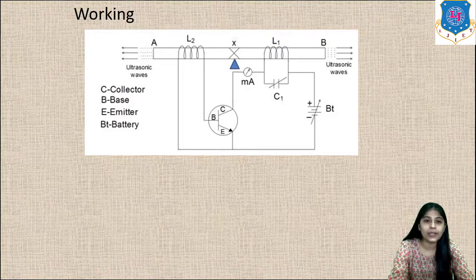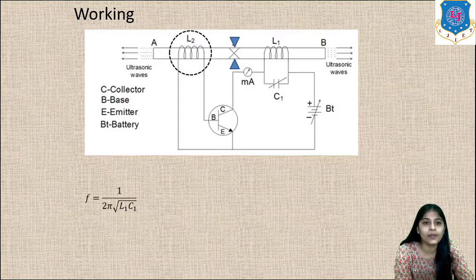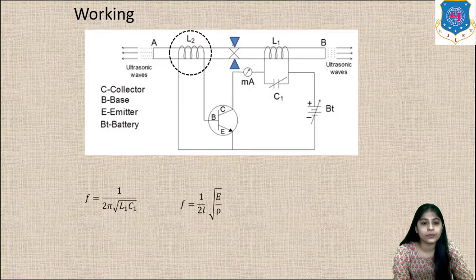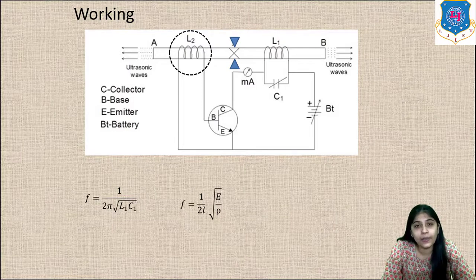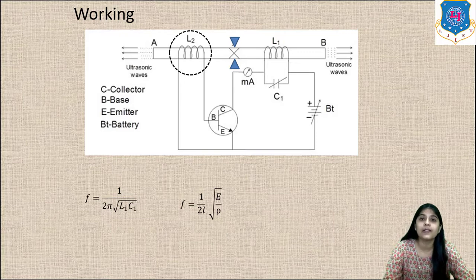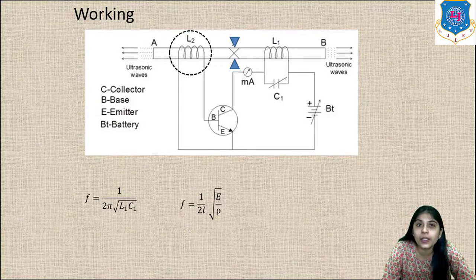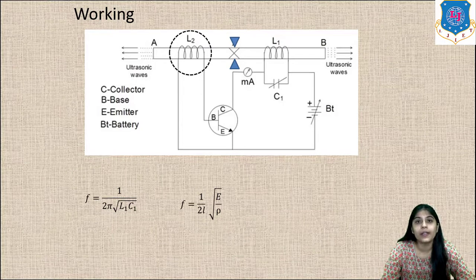Clamping is shown here. This is L1, and this is L2. First of all, when L1 is connected in parallel to the variable capacitor C1, they form a tank circuit, or we can say a resonant circuit. They will produce alternating current of frequency 1 upon 2 pi root L1 C1.